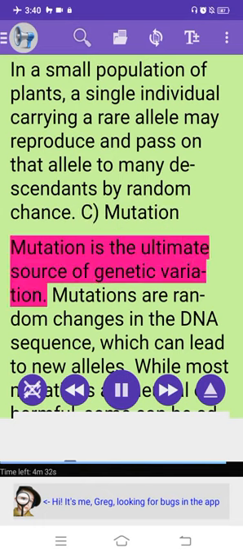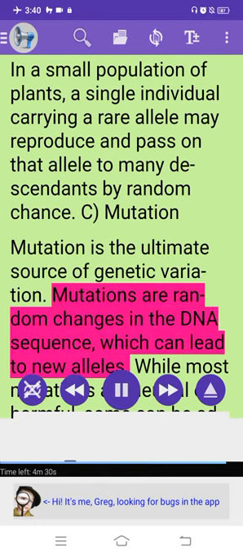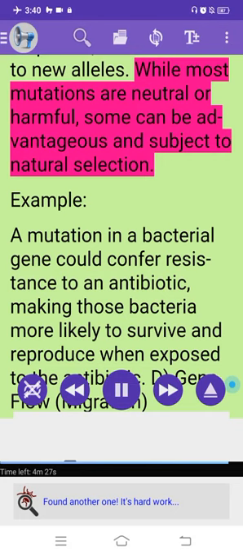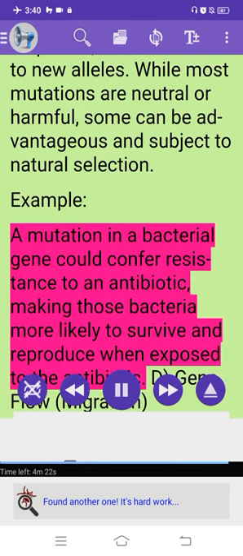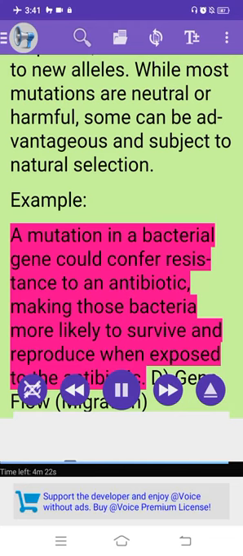C. Mutation. Mutation is the ultimate source of genetic variation. Mutations are random changes in the DNA sequence, which can lead to new alleles. While most mutations are neutral or harmful, some can be advantageous and subject to natural selection. Example: a mutation in a bacterial gene could confer resistance to an antibiotic, making those bacteria more likely to survive and reproduce when exposed to the antibiotic.